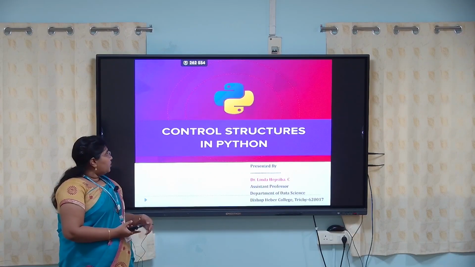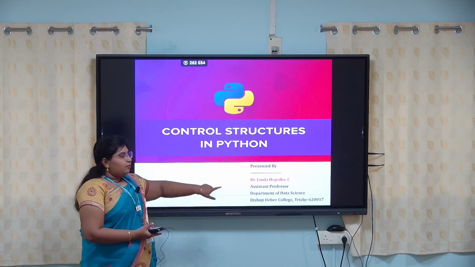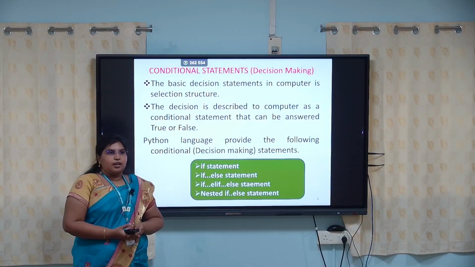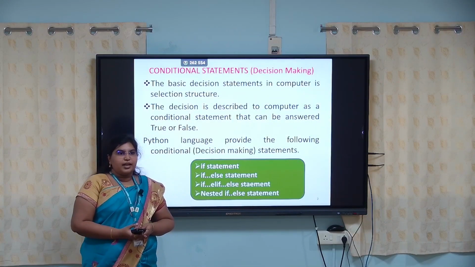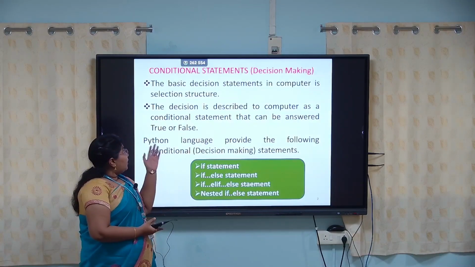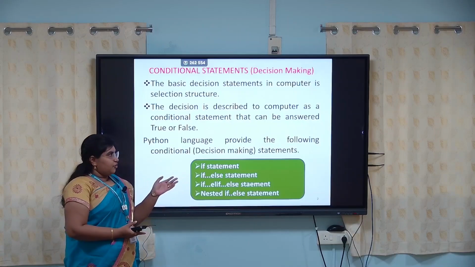Today we will discuss control structures in Python. First of all, what is a control structure? The control structure is used for controlling the flow of execution of your program. In this video, we discuss conditional statements in control structures.